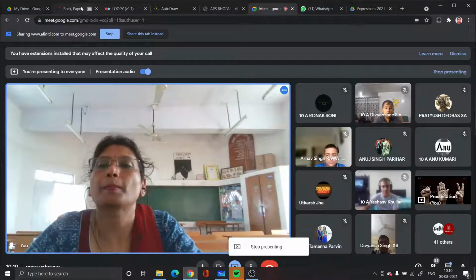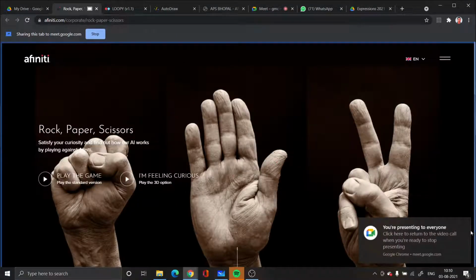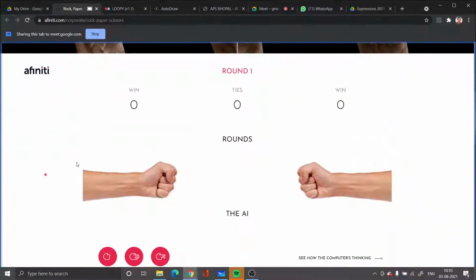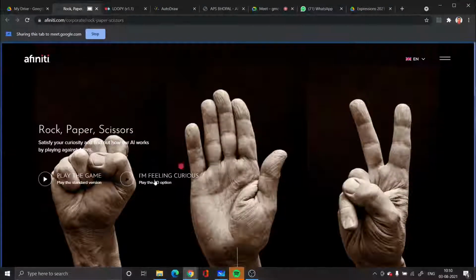Is the screen visible to all of you? So here the first is play the game. I'm playing the game, just see. These are the three things: rock, paper and scissors. If it matches, I make a thumb, so it's rock. If the same is done by the computer, it's a tie.